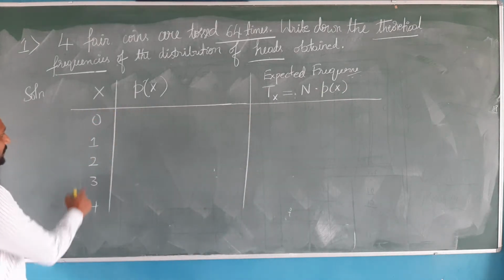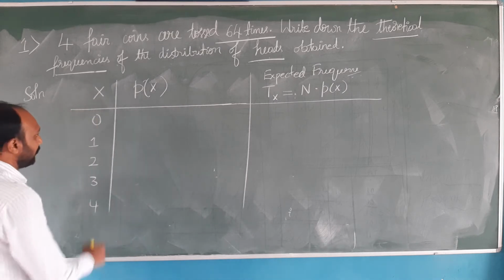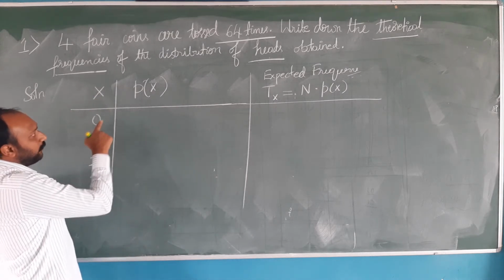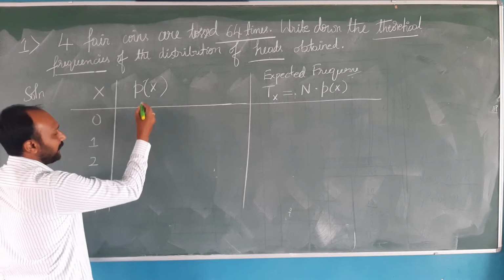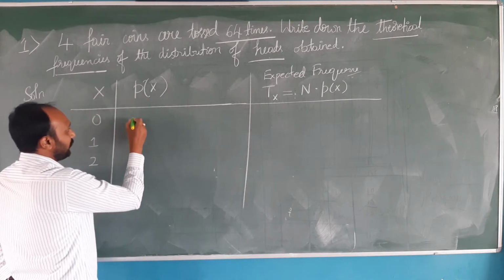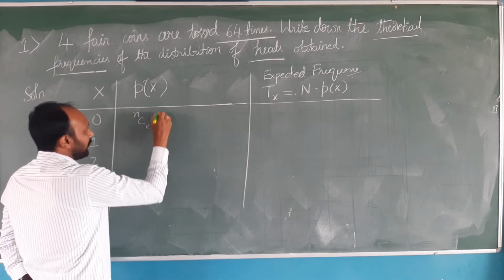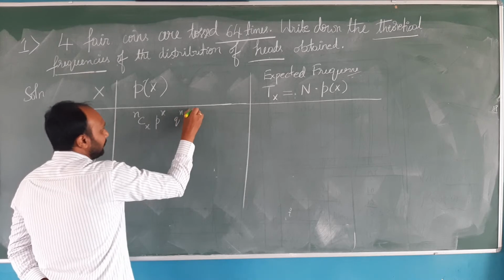Let us start with 0 as the value for the random variable. If x takes the value 0, then what is probability of x? We know the PMF value. I will write the general formula, nCx p power x q power n minus x.